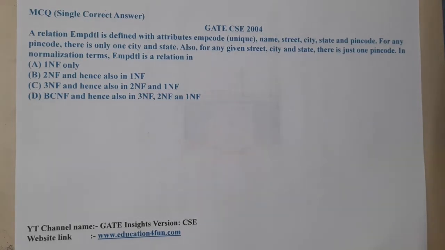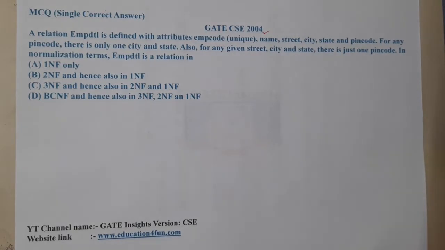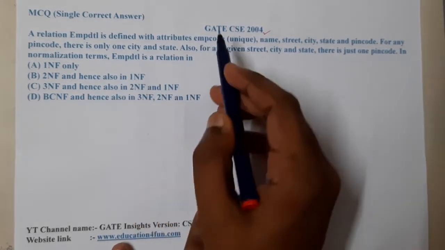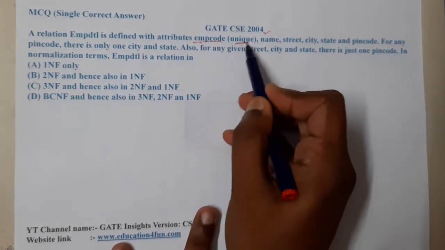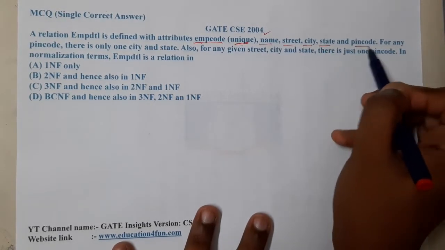In this lecture, let us go through the next question. This question belongs to GATE CSE 2004. The given question is a relation employee DT1 defined with the attributes employee code, which is unique, name, street, city, state, and pin code.